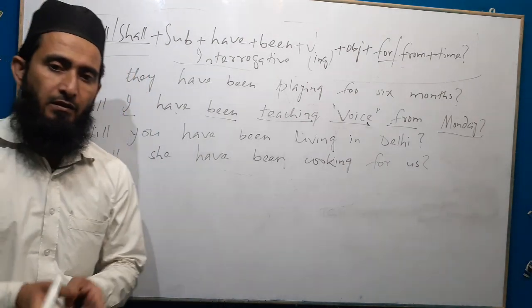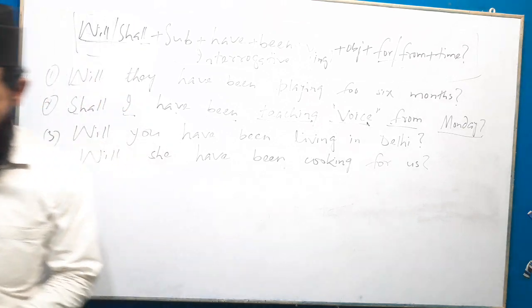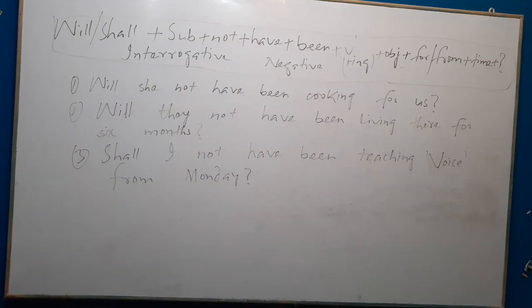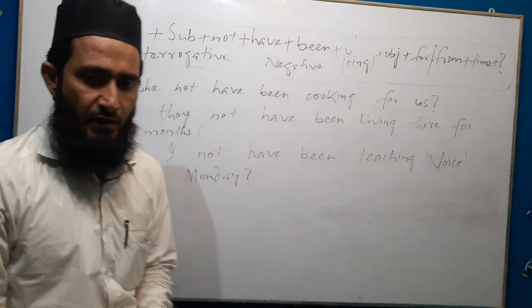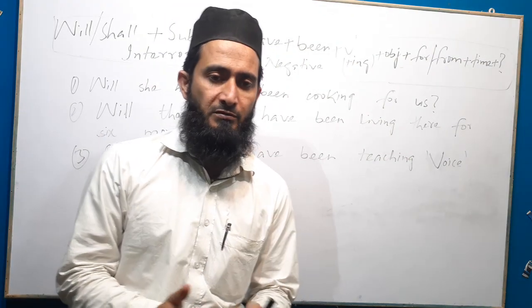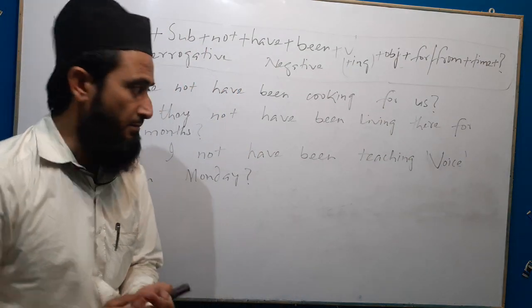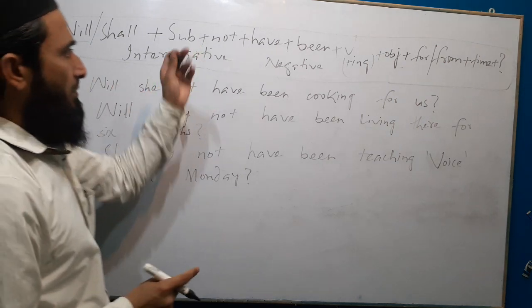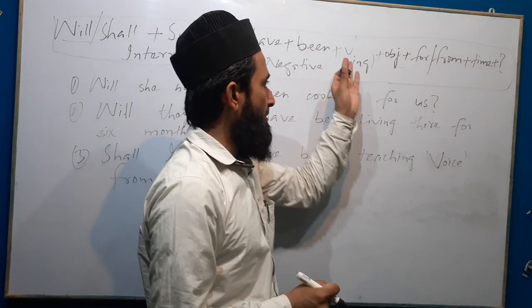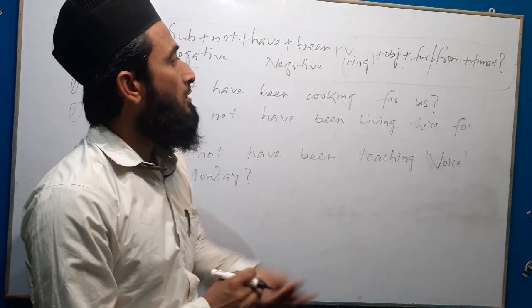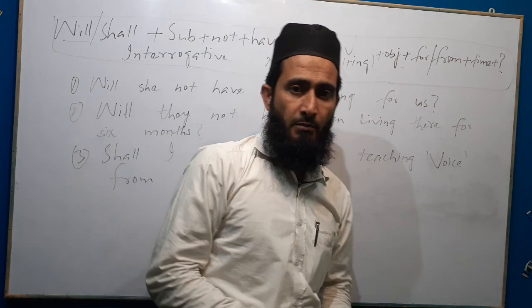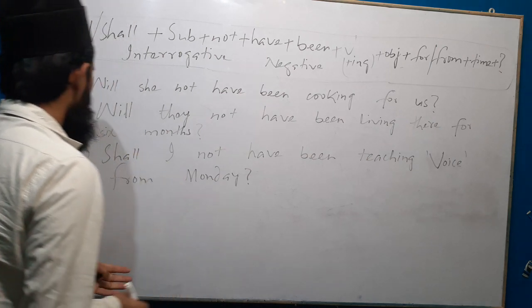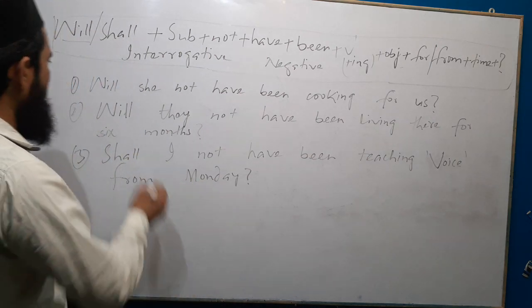Now we will see interrogative negative form of future perfect continuous tense. The structure is will or shall plus subject plus not plus have plus be plus ing form of the verb plus object plus for or from plus time. Now we will see some examples.